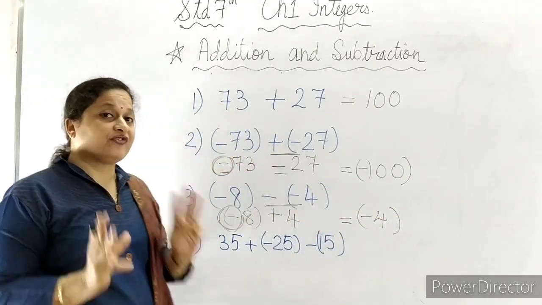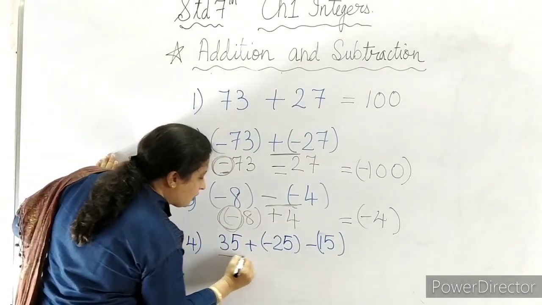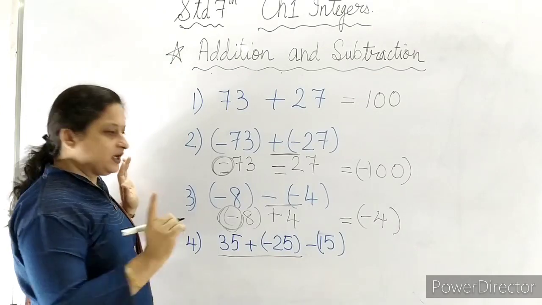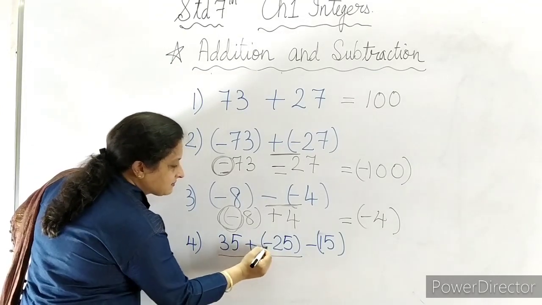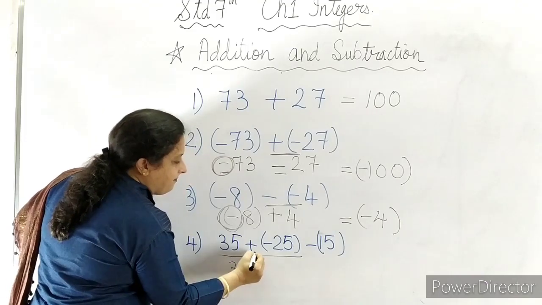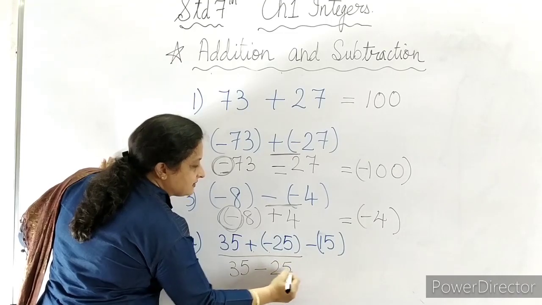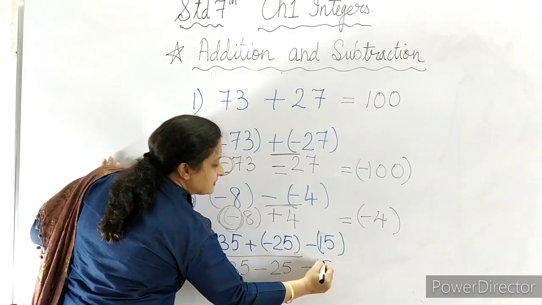Now if we have three numbers together, what we have to do is first of all solve the first two numbers. So here 35 plus minus 25. So 35 will remain as it is, minus plus minus 25, and this minus will remain as it is over here.